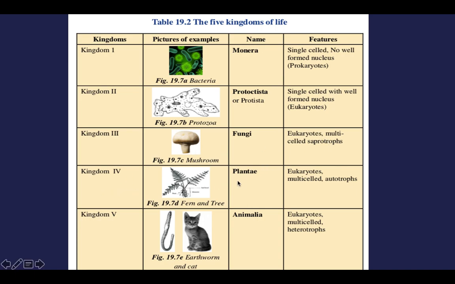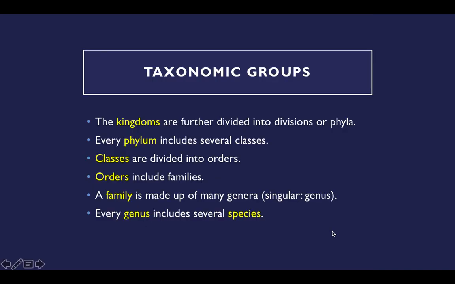And then the fourth kingdom is Plantae, that is eukaryotes, multicellular, and autotrophs, that is they can produce their own food from sunlight or any other means. Fine. Then the fifth kingdom is Animalia, for example they have given earthworm and cat. They are eukaryotes, that is well formed nucleus. They are multicellular and heterotrophs, that is they depend on other animals for their food.